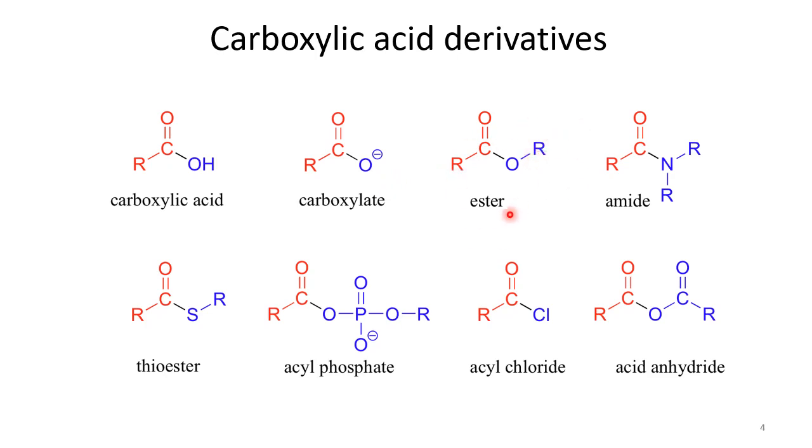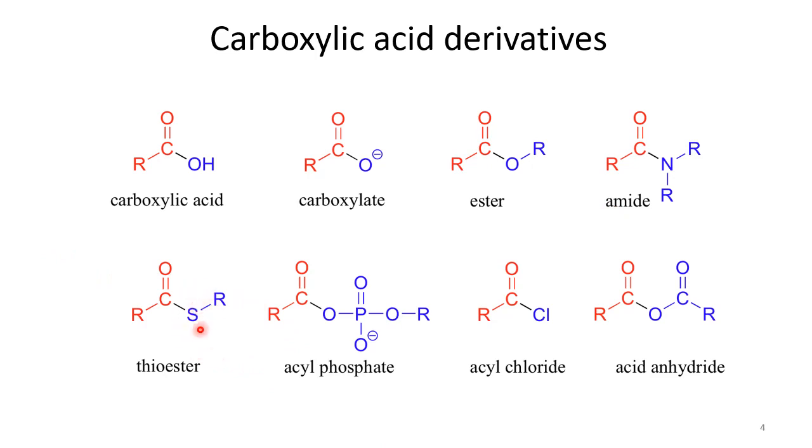it could be that there is an R group that could be derived from alcohol, so it is known as ester. Also other carboxylic acid derivatives like amide, thioester, acyl phosphate, acyl chloride, acid anhydride are also other forms of these derivatives. And when there is NR2 or amine type of moiety adjacent to the carbonyl group, then we show this one as amide.